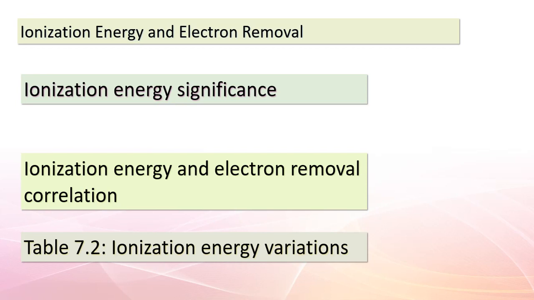Ionization energies for a specific element progressively increase as we remove successive electrons: I1, I2, I3, and so on. This trend actually makes a lot of sense. Think about it, with each electron removal, the atom turns into a more positively charged ion. Consequently, it takes even more energy to pull away an electron from a positively charged ion compared to one that's less positively charged. This trend directly reflects the increasing difficulty in electron removal. So, let's journey further into the world of ionization energies and uncover the reasons behind these intriguing variations.